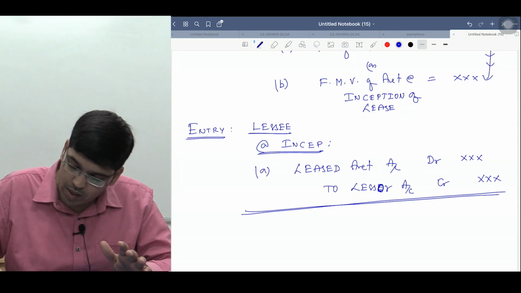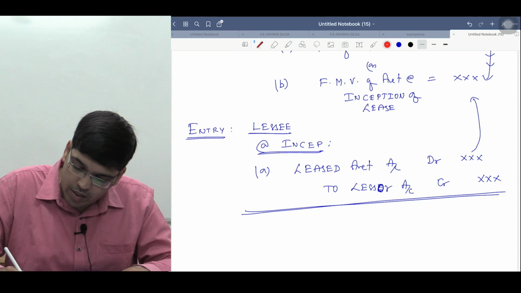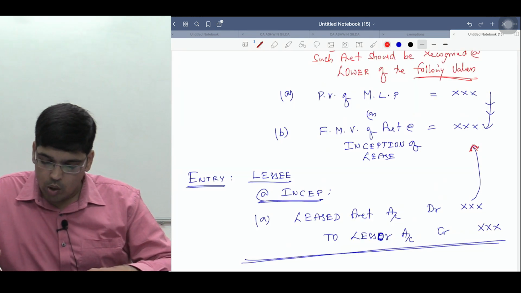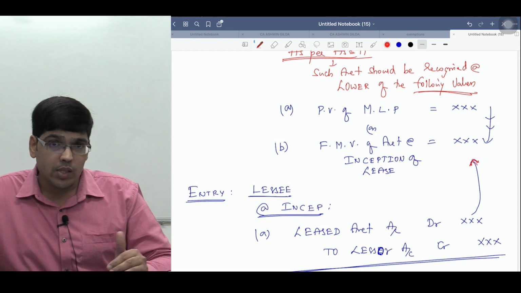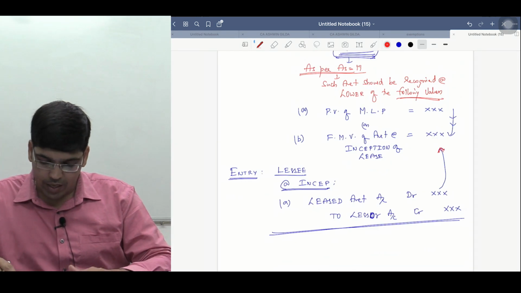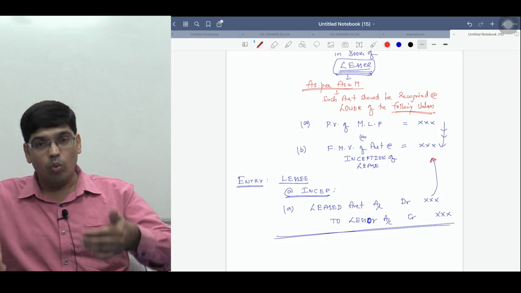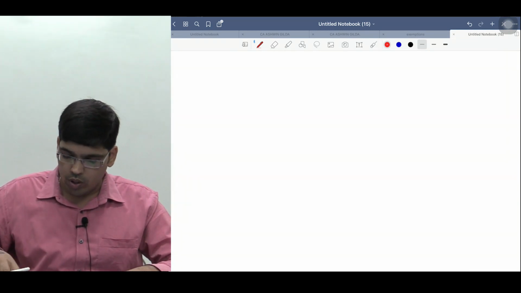At what value will he recognize the entry? He will recognize the entry at this value. What value? Lower of present value of MLP or fair value of the asset at the inception of lease, whichever is low. Am I clear, sir? So to understand this more deeply, let us understand a few terms.